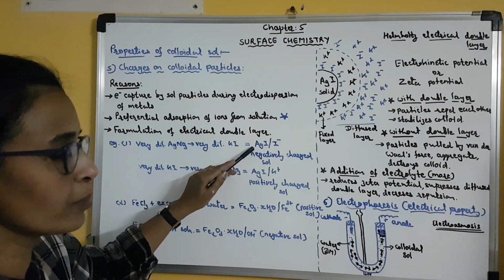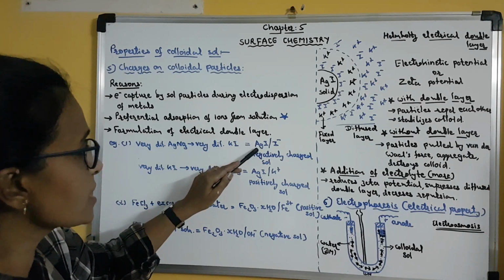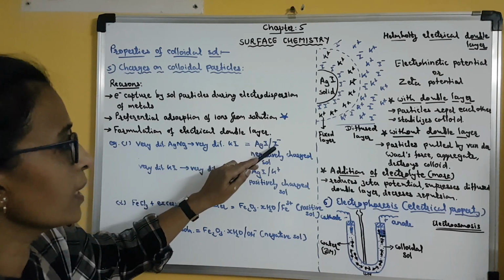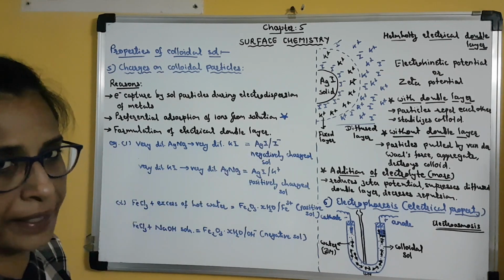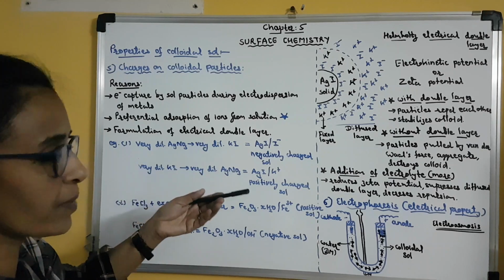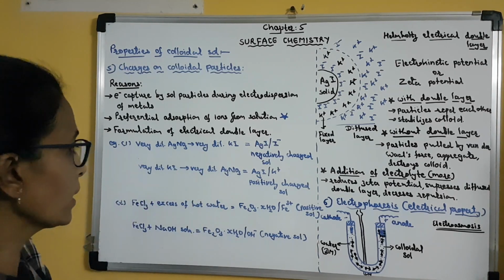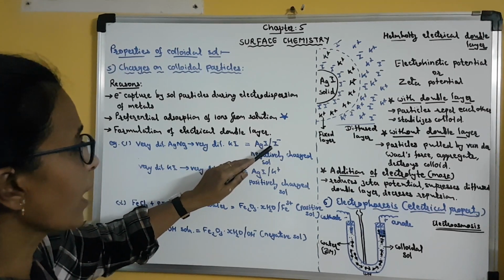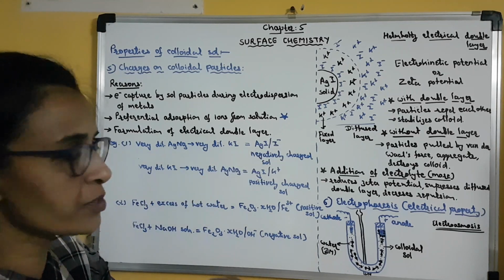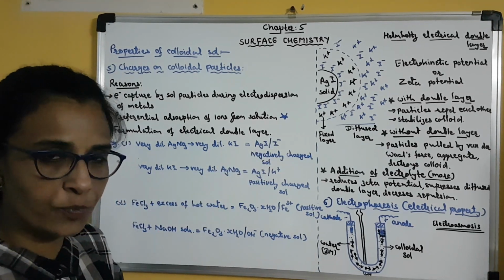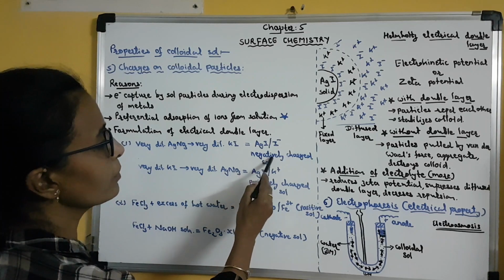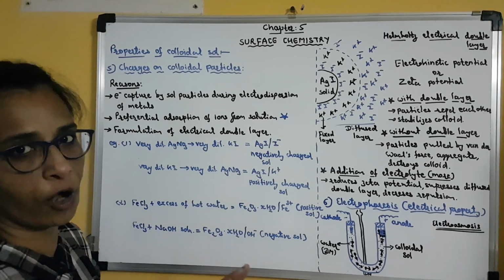Clear? This is a sol particle. Now this silver iodide will adsorb iodide ion. Iodide ion is present in the mixture.